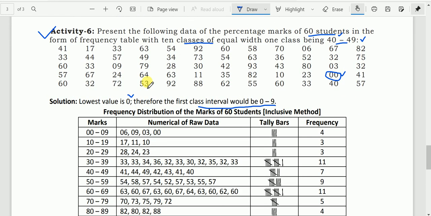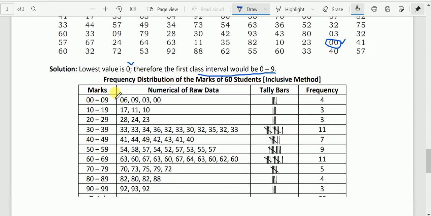And accordingly, see here we have got these classes 0 to 9, then 10 to 19, 20 to 29, up to 90 to 99. Since this is inclusive, 9 should be included here.